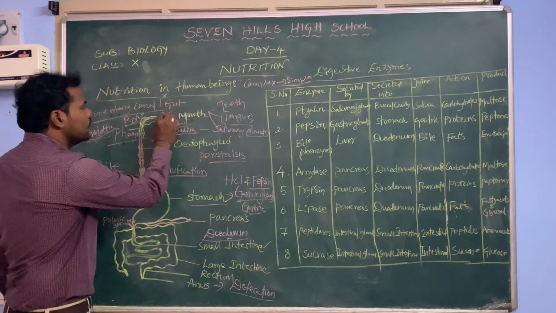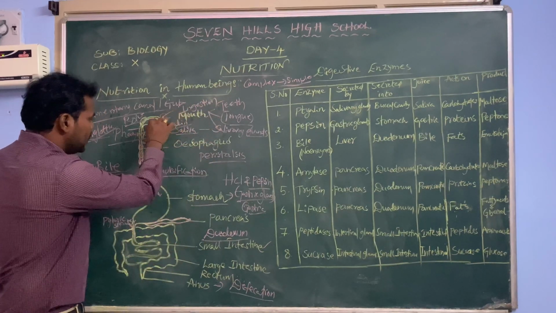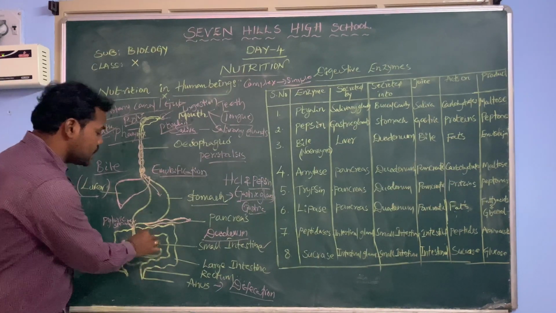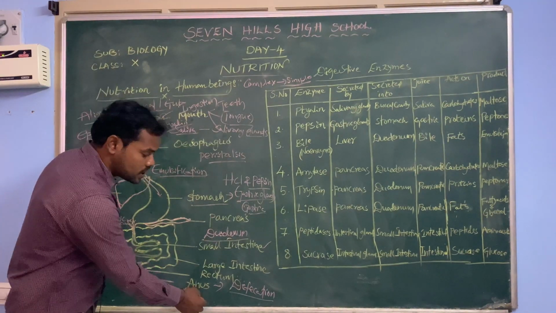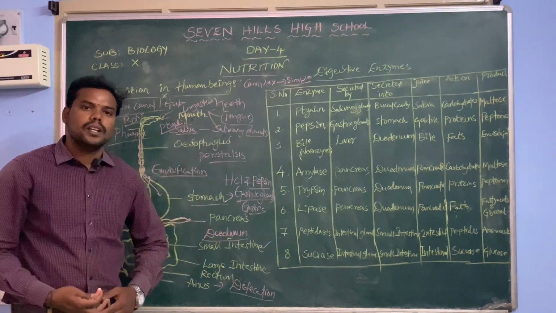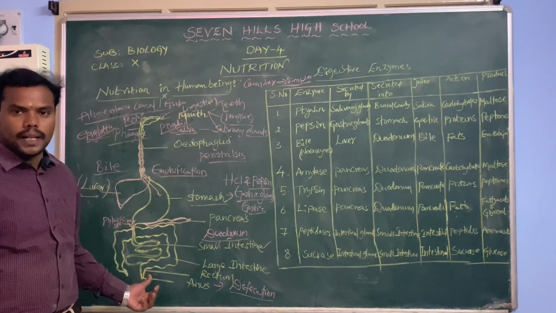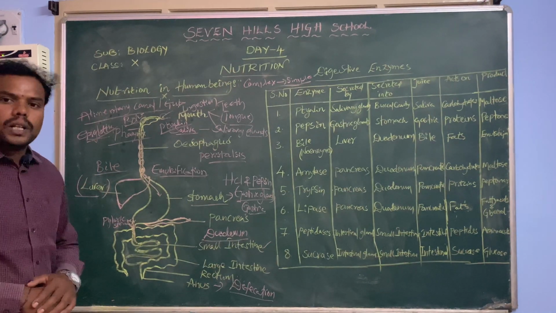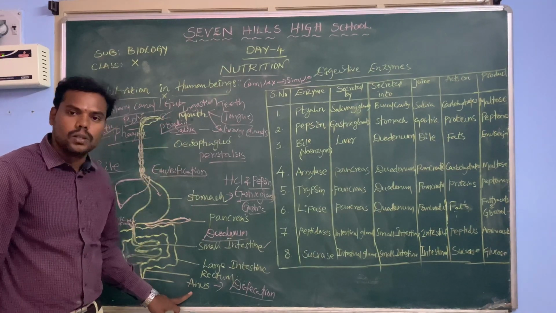Here, taking of food through the mouth is called ingestion, and between all these parts a digestion process takes place, and absorption takes place at the small intestine, and finally undigested food is sent outside through the anus. That is the process we call defecation, which is nothing but elimination of waste material from the digestion of food material through the anus. This is a complete process which takes place in our digestion. Our digestion starts at the mouth and ends with the anus.